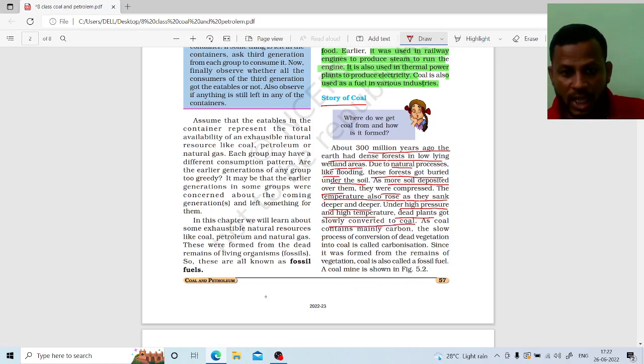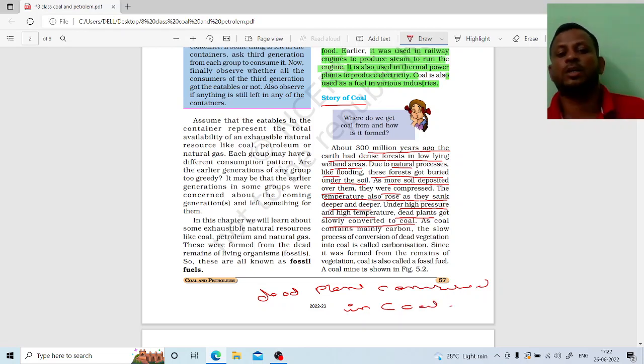It means the dead plants converted into coal. Remember that. Not only the dead plants, even the bones of living organisms, like dinosaurs and elephants, also converted into coal. Coal contains mainly carbon. The main component of coal is carbon.